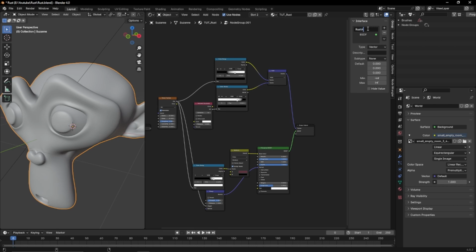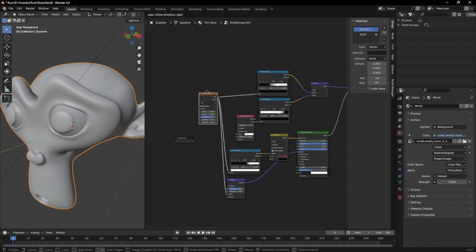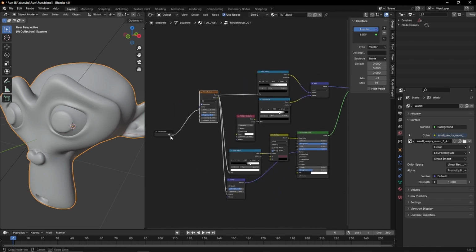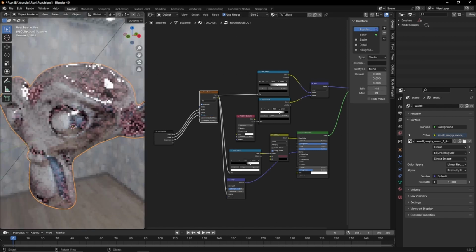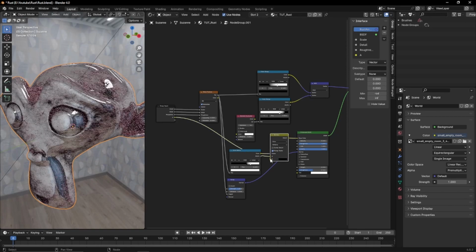We're going to rename the out vector to rust amount, and sort out some of these nodes' positioning. From the noise texture, we're going to plug in scale, roughness and detail into the inputs so that we have some controllers. We're also going to need the colors to be plugged into the input.